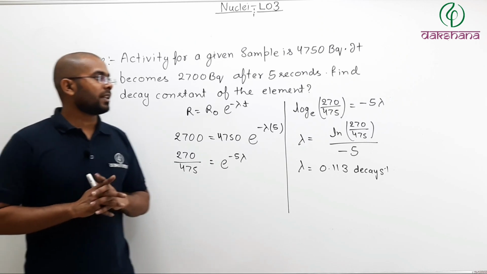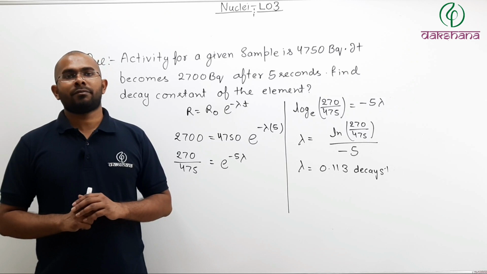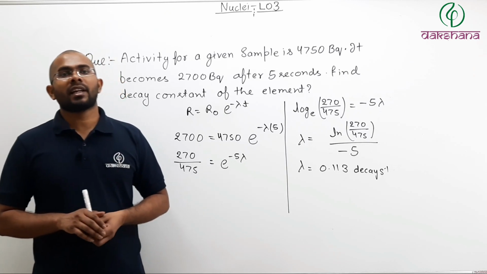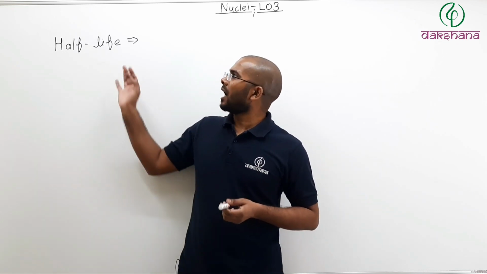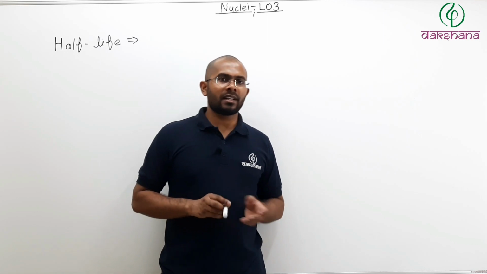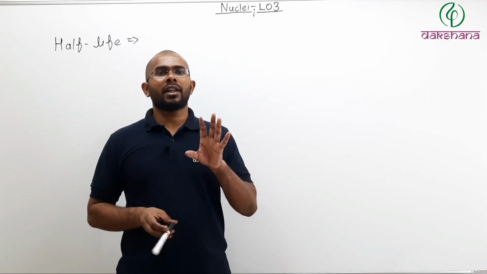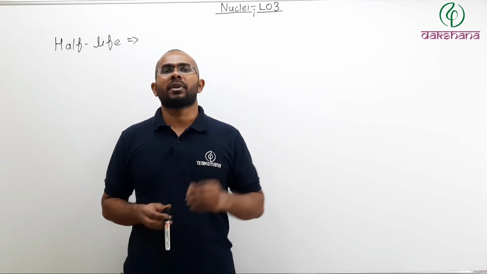Now remember, decay constant is a property of that particular element. For different elements, decay constant will be different. Now let's talk about something called half-life. What is the half-life of an element? Let us say in the beginning at t equal to 0, you had 1000 nuclei in your sample.